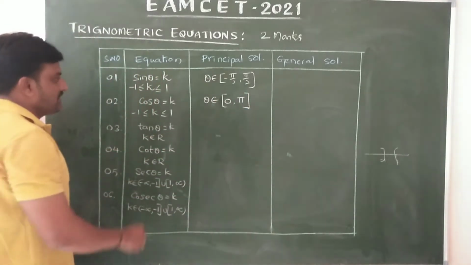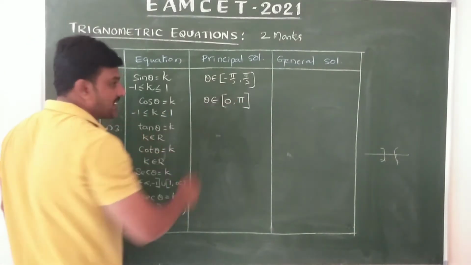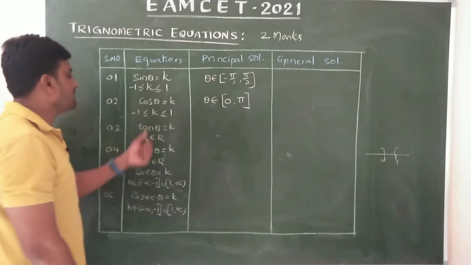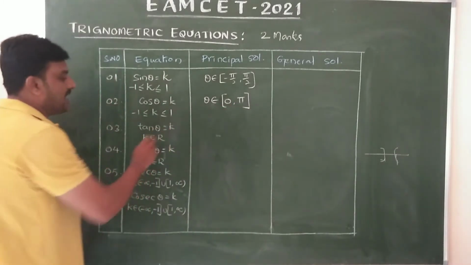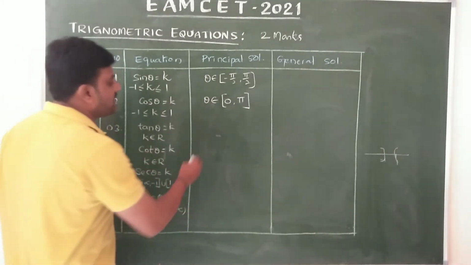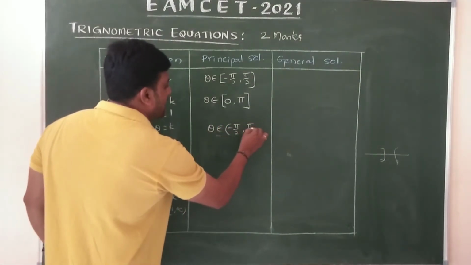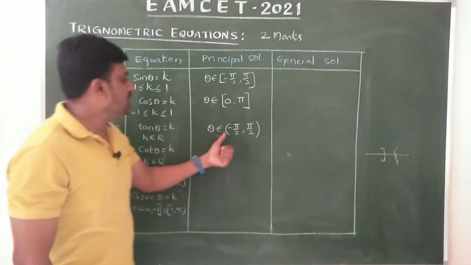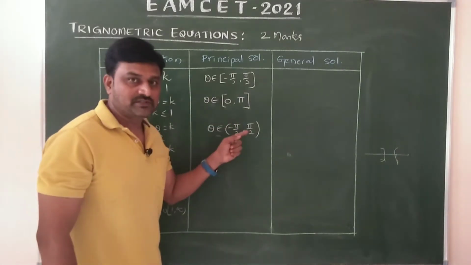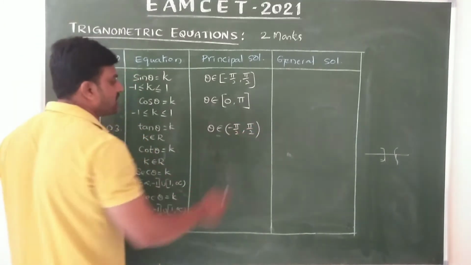Cos 0 is 1, which is the maximum, and cos π is -1, the minimum. The values are between 0 and π. Then tan theta equals k: we always get the whole of R, where theta belongs to (-π/2, π/2), not including π/2. For all odd multiples of π/2, tan does not exist, because tan π/2 is infinity.